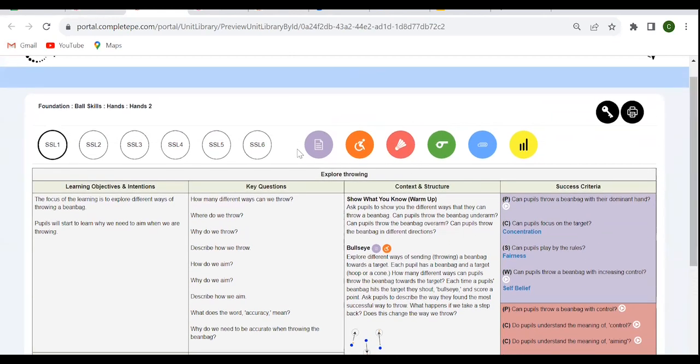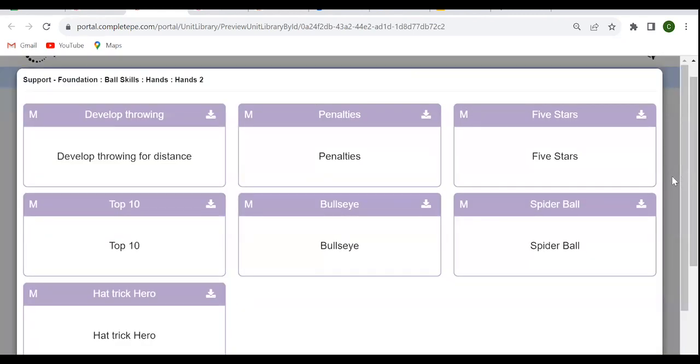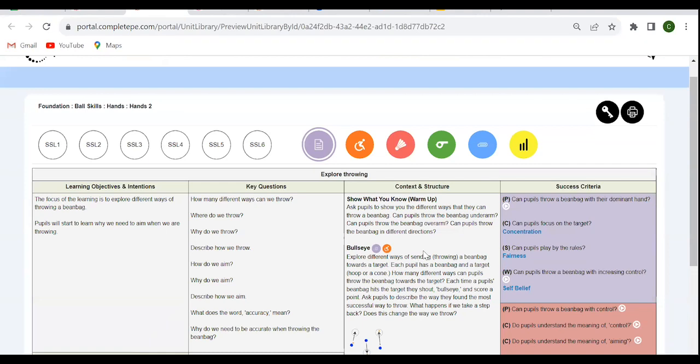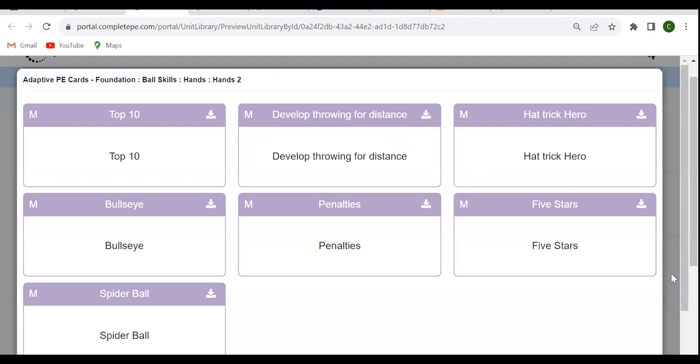So I then just want to come to our time saver icons across the top. Now, the first one, this purple icon, it matches here. This is just where all those learning cards giving you that differentiation, that adaptation layer, will all appear. So if you did want to download them and print them from there, it would be much easier than searching through the unit to find them. The adaptive PE cards, same thing. You can find them all for the unit there.